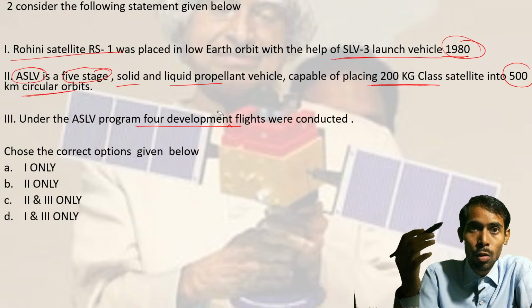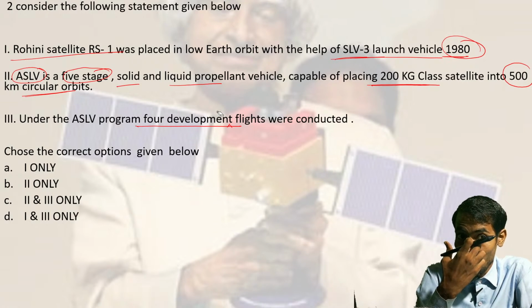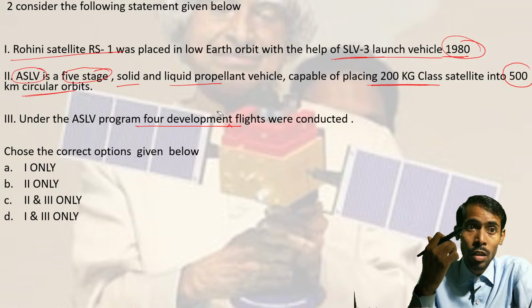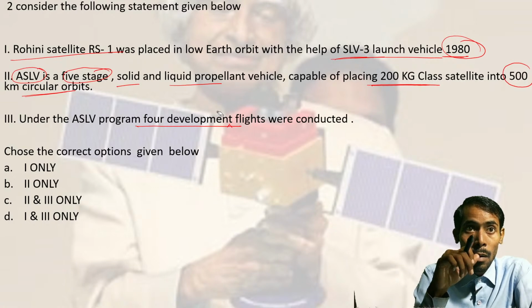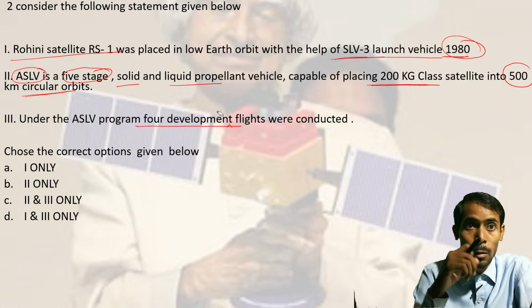If we go through all three statements, then we can find out that option D would be the correct one. The first statement seems to be quite correct. So wherever you see the first one, you should take it out.